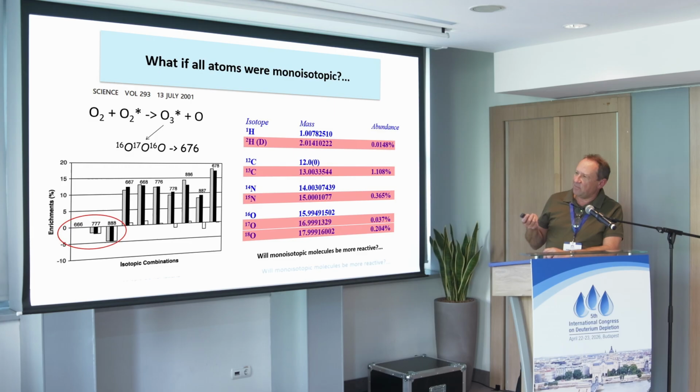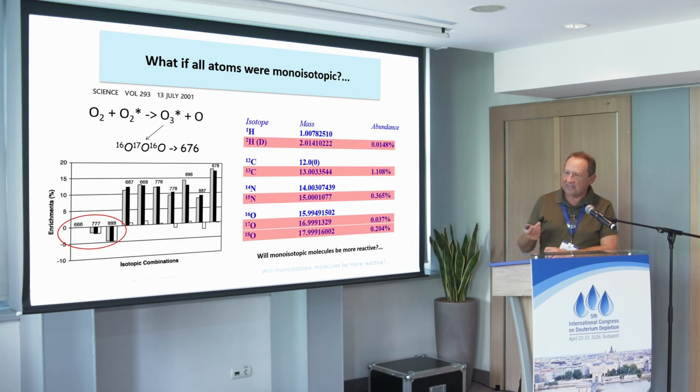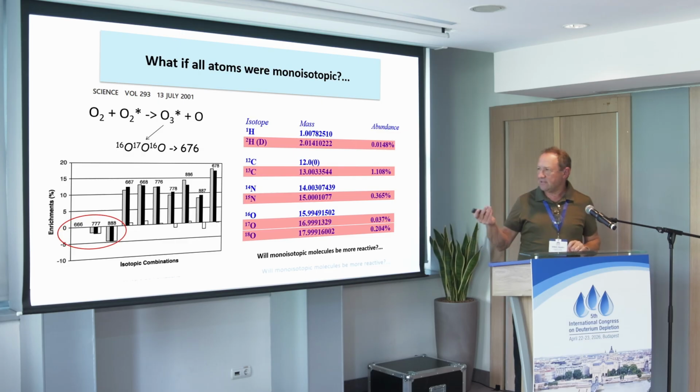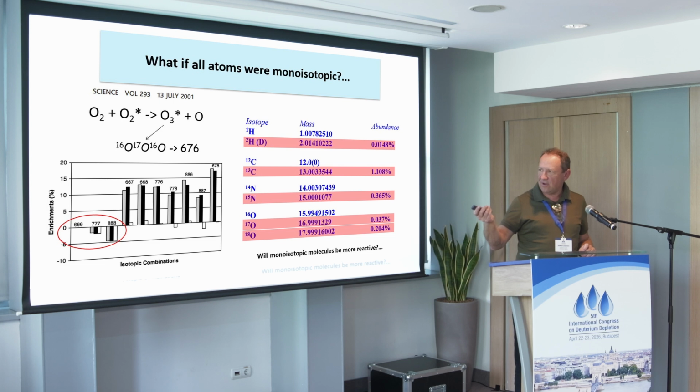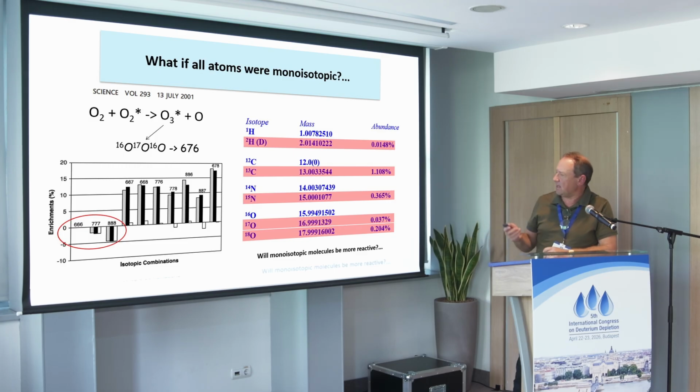When they looked at the formation of ozone, ozone has 3 isotopes, 16, 17, 18, or in their lingo 6, 7, 8. And there are 10 isotopomers, and 3 of them are fully symmetric monoisotopic: 16, 16, 16, or 6, 6, 6; 17, 17, 17, 7, 7, 7; or 8, 8, 8. The rates of formation of these 3 monoisotopic molecules are very different from the rates of formation of polyisotopic molecules, especially the one that is composed of totally different isotopes, 6, 7, 8.